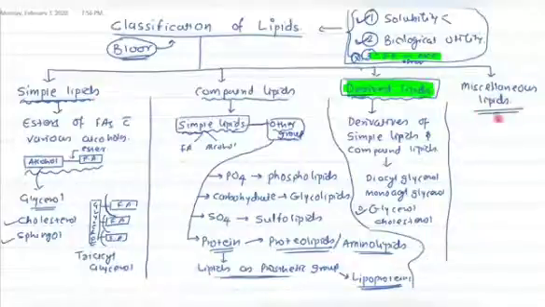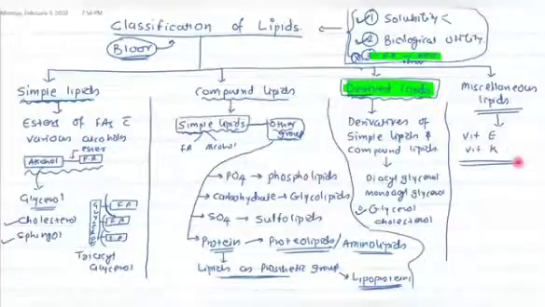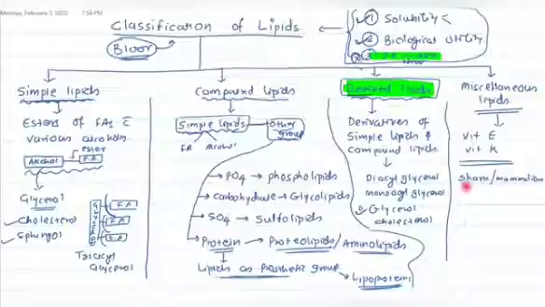And what are the miscellaneous lipids? Miscellaneous lipids are the lipids which cannot be kept under simple lipid, compound lipid or derived lipid, and for human biochemistry only two compounds are important which should be kept under miscellaneous: two vitamins, vitamin E and vitamin K. In non-human biochemistry, for example in shark or mammalian liver, there is one compound known as squalene.